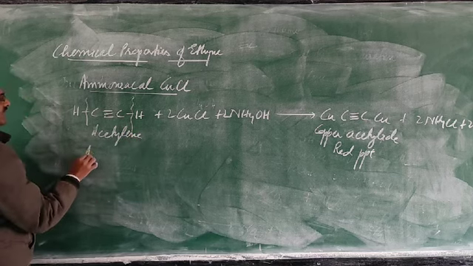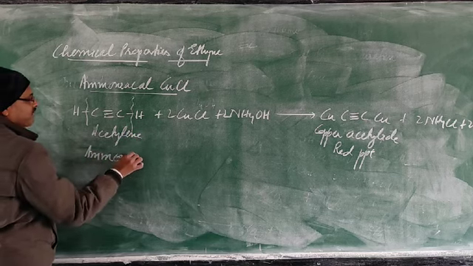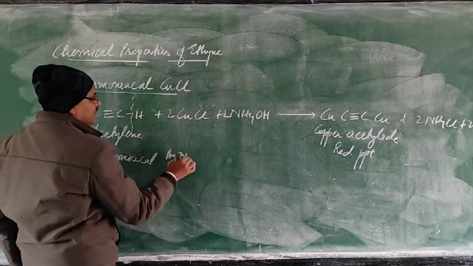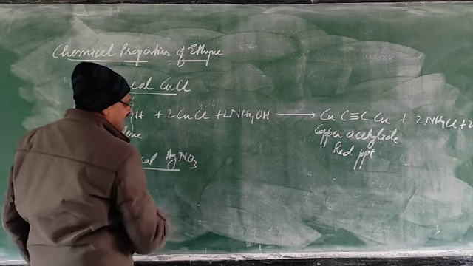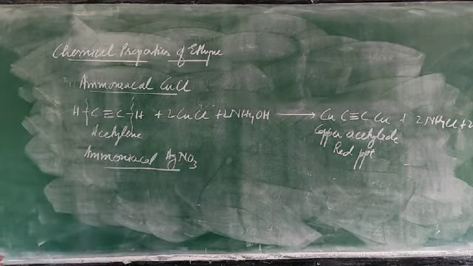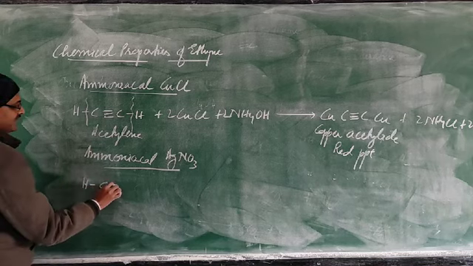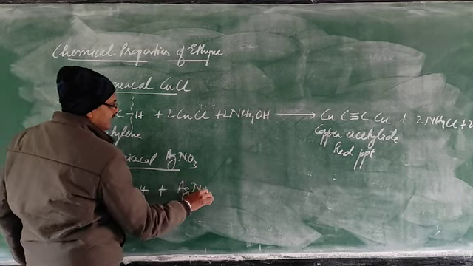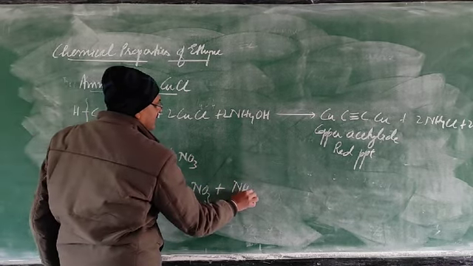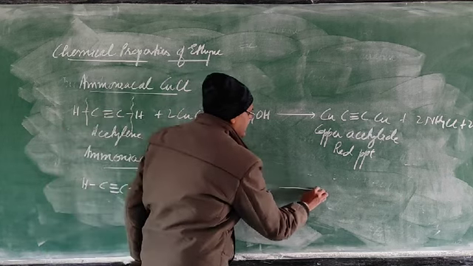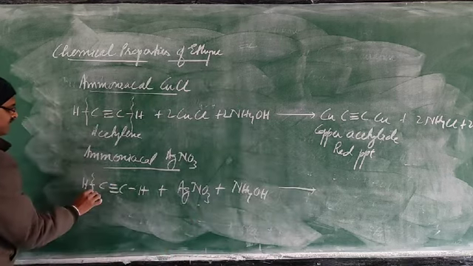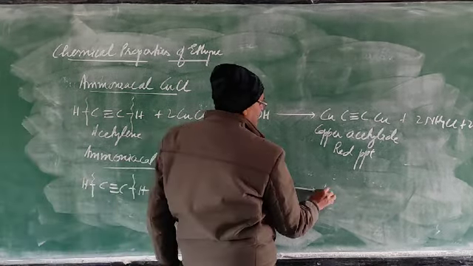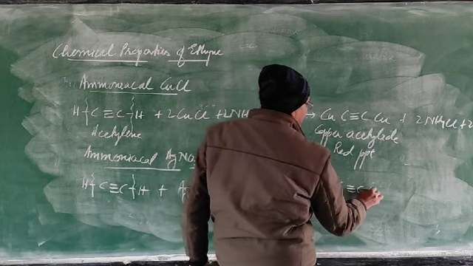In the same way, you can take ammoniacal silver nitrate. When ammoniacal silver nitrate reacts with acetylene, we get a white precipitate. How will this reaction be written? This is ammoniacal silver nitrate. Just see, from here the bond breaking will take place, silver will come here and form silver acetylide. This compound is silver acetylide.